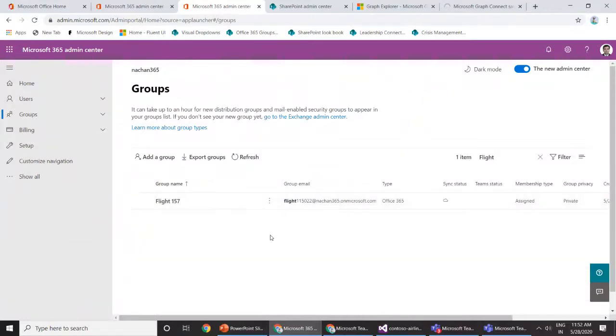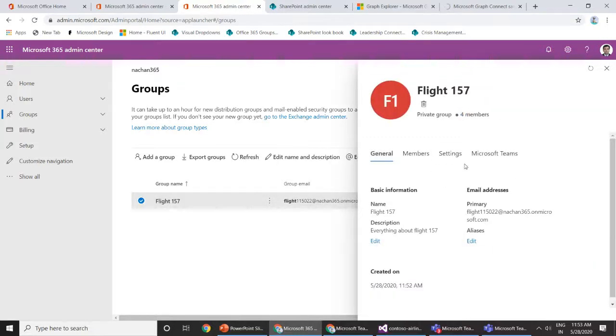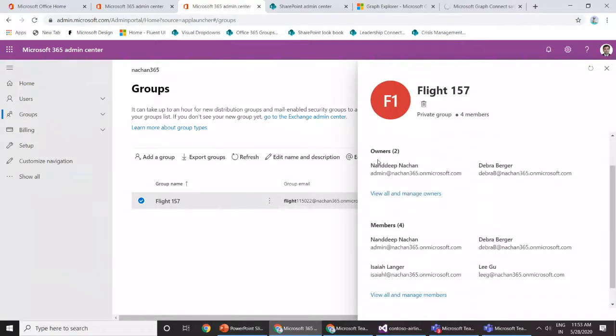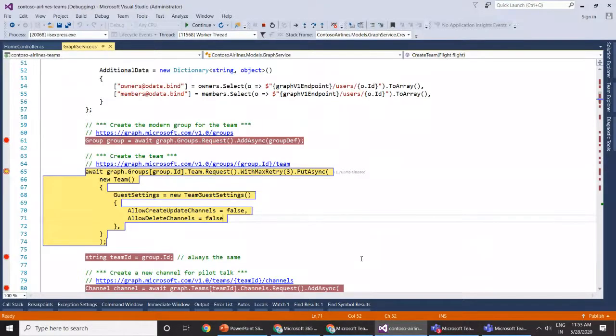being displayed here. Okay, so now that we have this group 157 created here, once I click it, we'll be able to see that under members, we have these two owners added as the flight captain and the administrator of our group. And then we have a few members added over here, which will be our crew members. So this is how the group has been created. Now we will extend this particular group so that we can create a team on top of this Office 365 group.